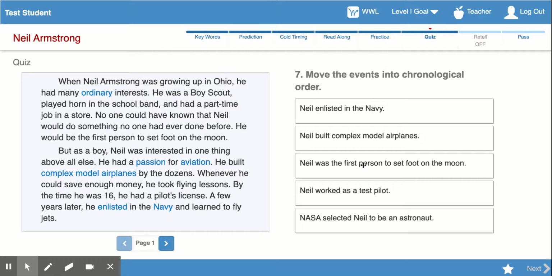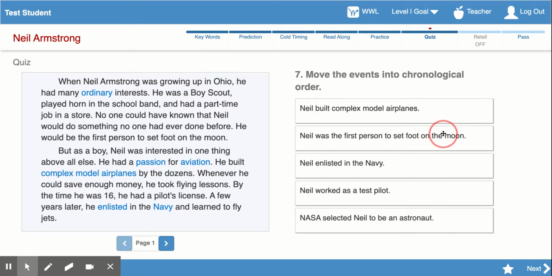So each of these 5 events were things that happened in this article, and you can click on them and move them around into an order. So first I will need to read them and then remember what I read from the story to put them in the correct order. So the first one says, Neil built complex model airplanes. I know he did that when he was younger, so that might be first.